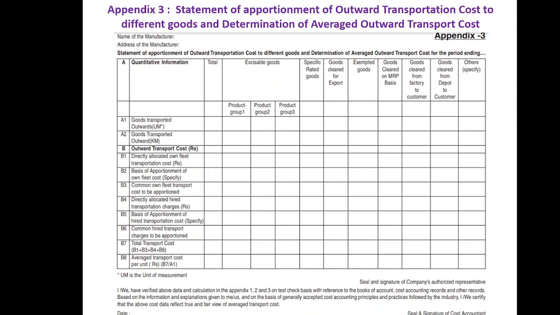Last but not the least, appendix 3 is the statement of apportionment of outward transportation cost to different goods and determination of average outward transportation cost. Where the cost of transportation is directly allocated to a particular category of production, there is no need to split that transportation cost, as the cost is totally relatable to the production of that product. So you want to allocate the entire cost to a particular cost center. In that case, you have to prepare a separate appendix for such transportation cost in appendix 3.